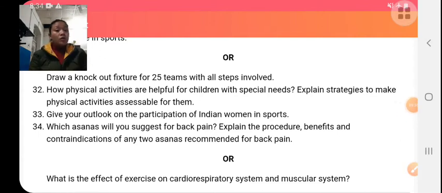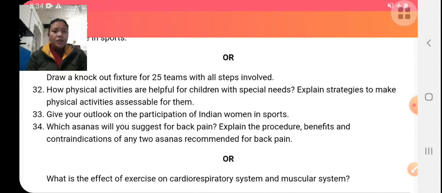Effect of exercise on the cardiorespiratory system. If we do exercise, there is an increase in hypertrophy of the heart, that is, the enlargement of the heart. If the heart increases in size, then more blood is pumped out by the heart. Increase in cardiac output. Cardiac output means the amount of blood pumped out by the heart in 1 minute. If the cardiac output increases, more blood is pumped out from the heart for the working muscles.